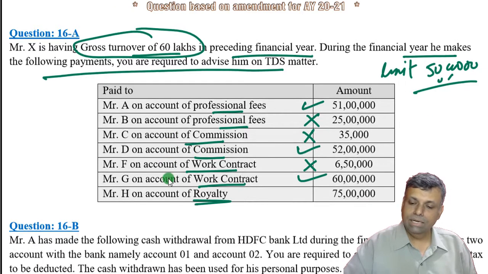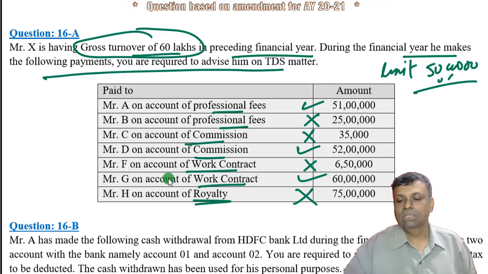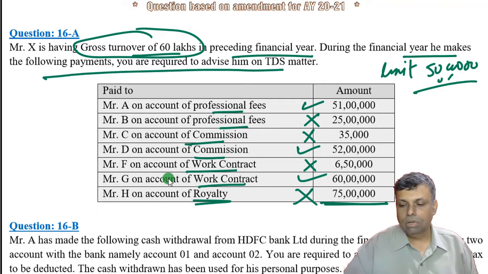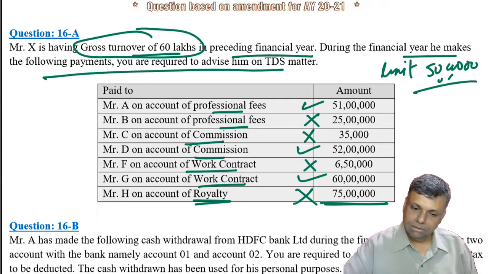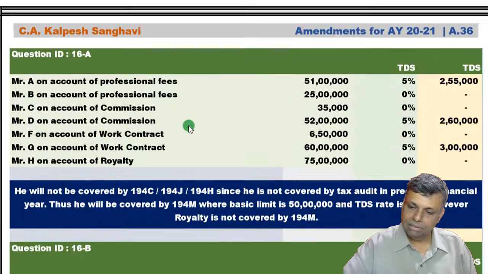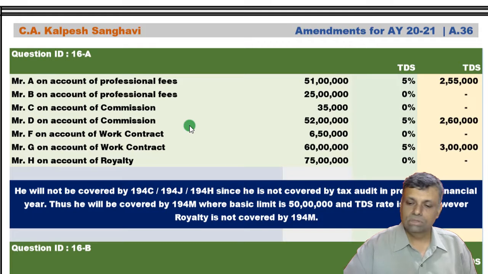Any royalty payments are not covered because it is not a specified transaction. Although the amount is more than 50 lakhs of rupees, it is not covered by 194M, the specified transactions, and therefore the TDS provisions will not apply. See, this is how the TDS will take place.